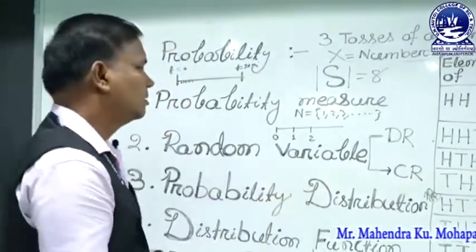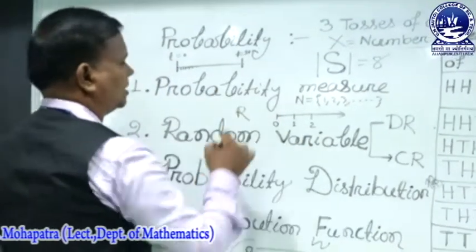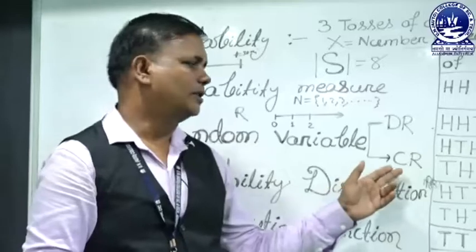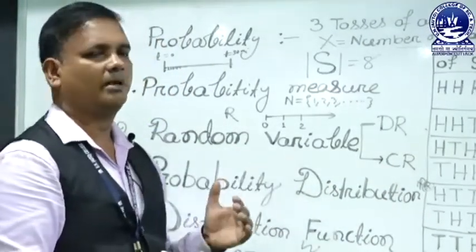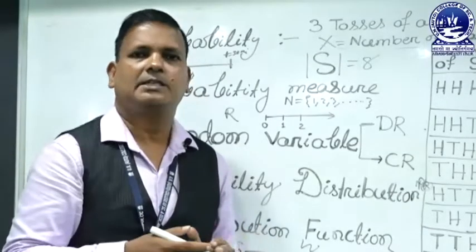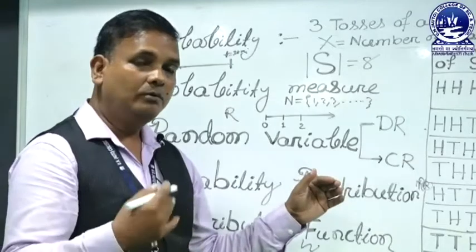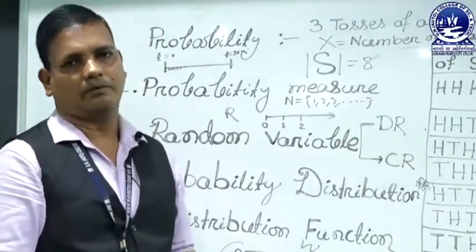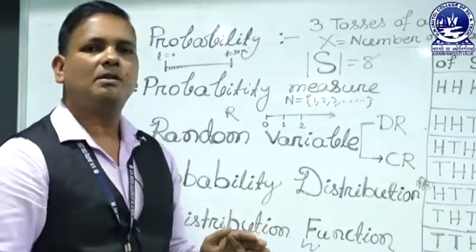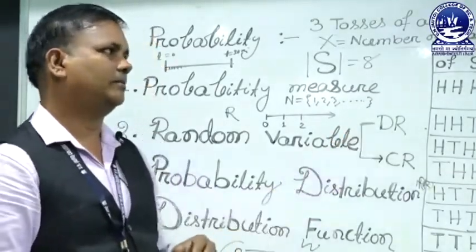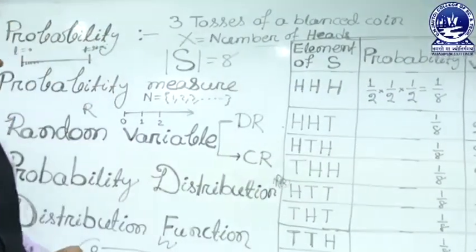That means the set of real numbers is continuous, that means it is uncountable. We cannot list it serially, so it is a continuous random variable. If we can count, then it is a discrete random variable, with one-to-one correspondence to the set of natural numbers N. In this example, the random variable is discrete.